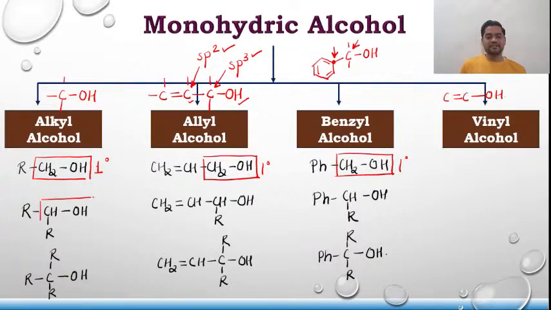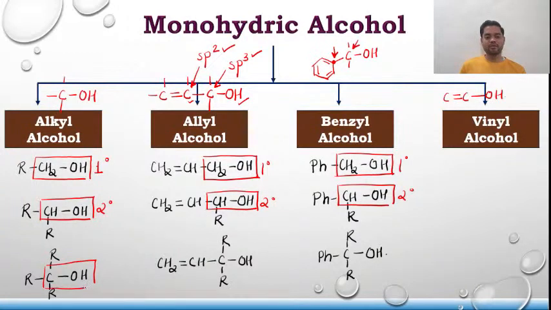Talking about CHOH, it forms the secondary alcohol. The third one, COH, it forms 3 degree alcohol.